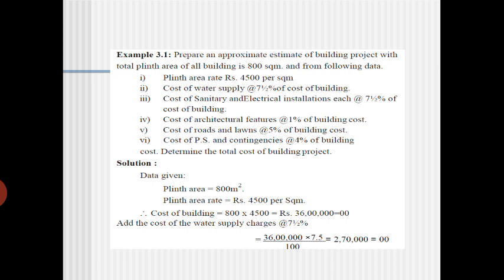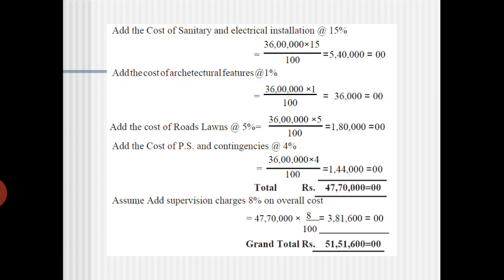So 7.5% of that 36 lakhs, you are getting around 2 lakhs 70,000. This is for the water supply charges. Then again, sanitary and electrical installations, it is 15%. Then it will come around 5 lakhs 40,000. Then the cost of the architectural, it is 1% of that 36 lakhs. So it will be 36,000.